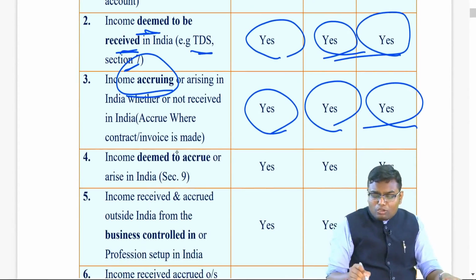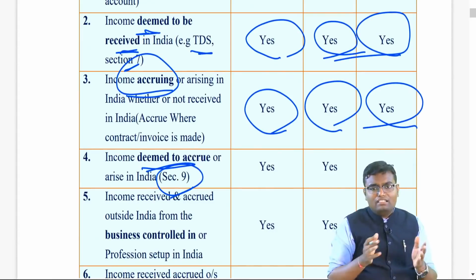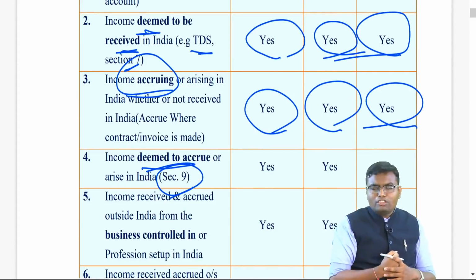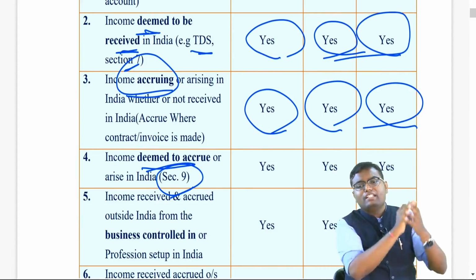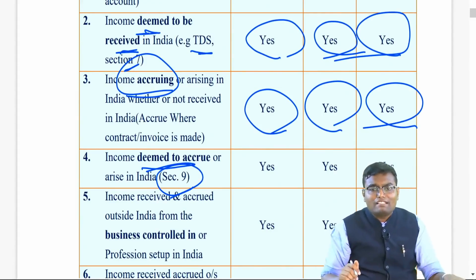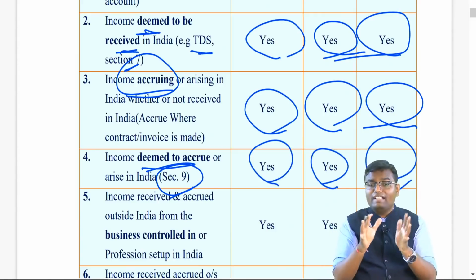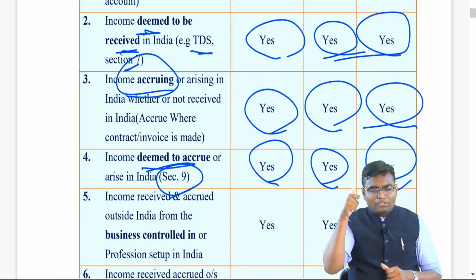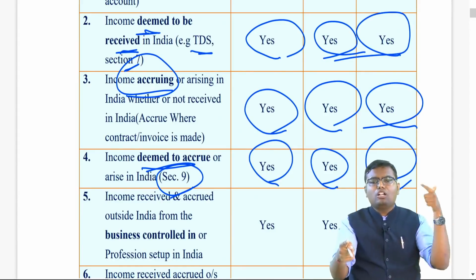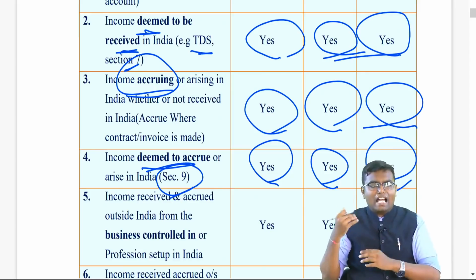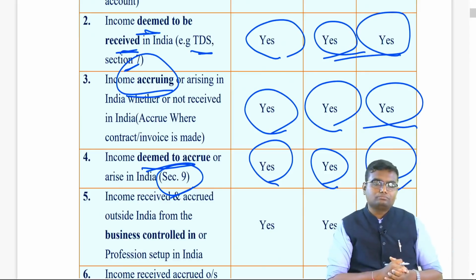If it is deemed to accrue in India, we will learn in detail in section 9 what is called deemed accrued in India. It means it is actually not accruing in India, but they are assuming it is accruing in India. If it is deemed accrued in India, still it will be taxable to all three categories because somewhere India came into the picture. So if received or deemed received, accrued or deemed accrued in India, it is taxable to all three categories: R&OR, RBNOR, NR.